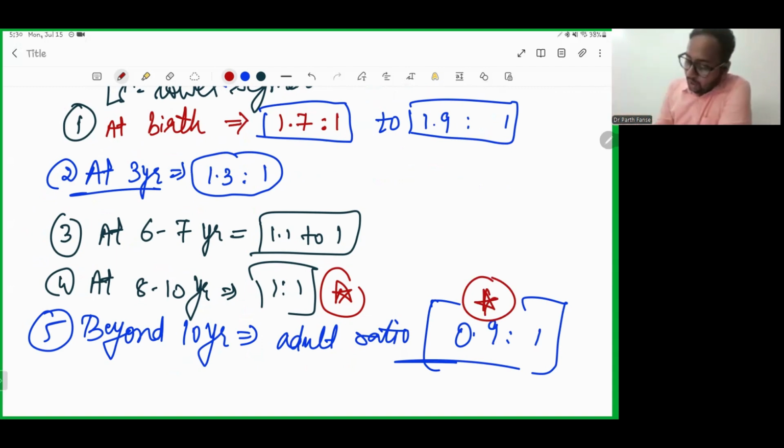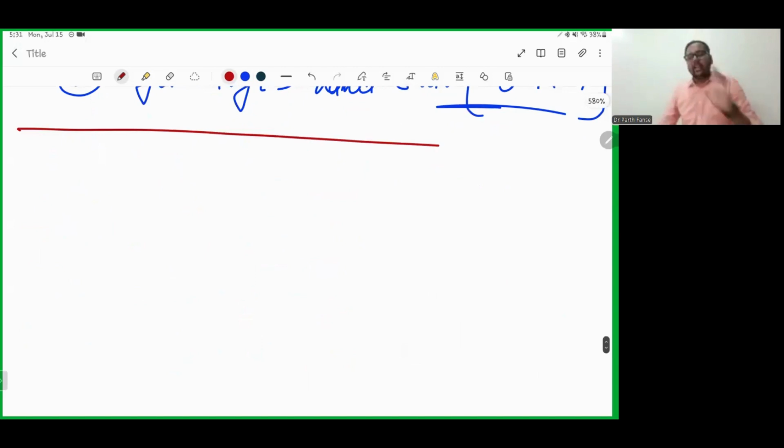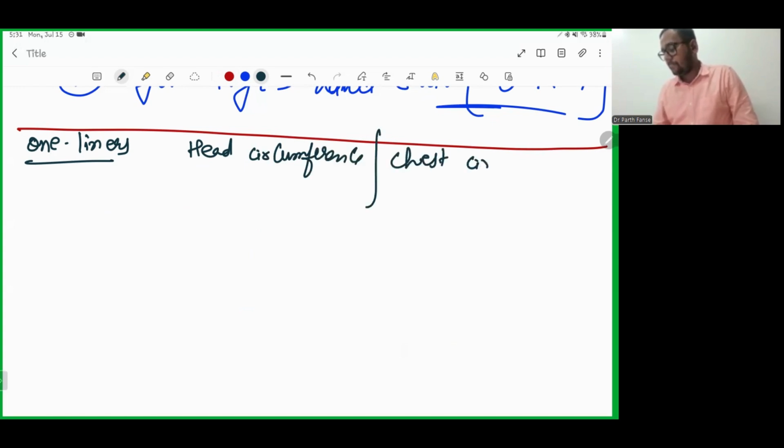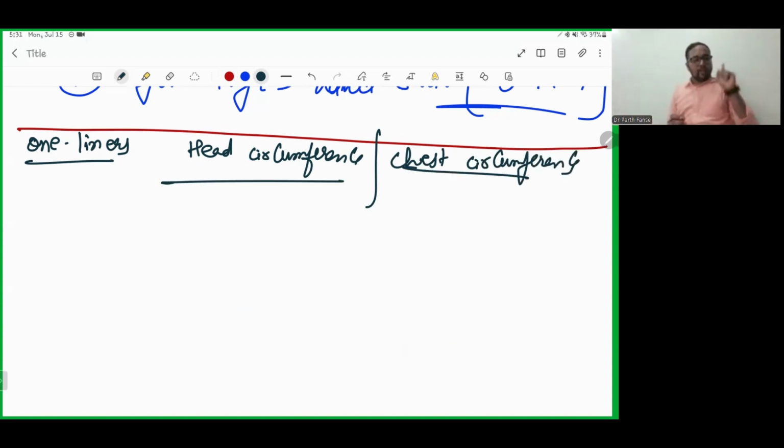Okay, now moving to the very theoretical part, that is head circumference and chest circumference. We measure head circumference with a tape. These are key points, even one-liners, to remember about head circumference and chest circumference. As we discussed the ratio of upper segment to lower segment, now we are going to discuss head circumference and chest circumference.